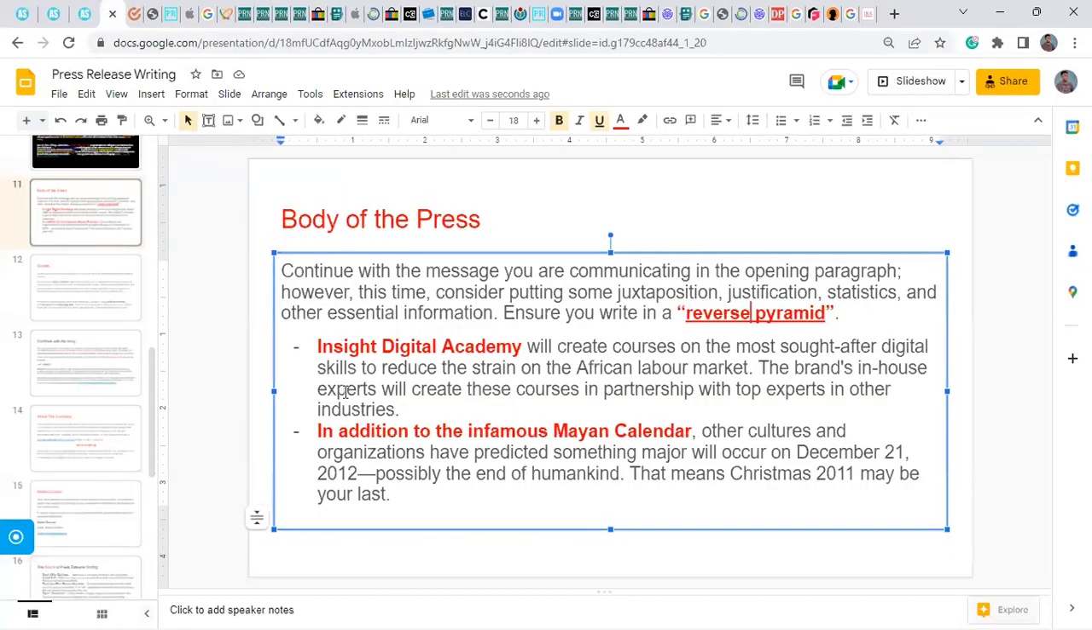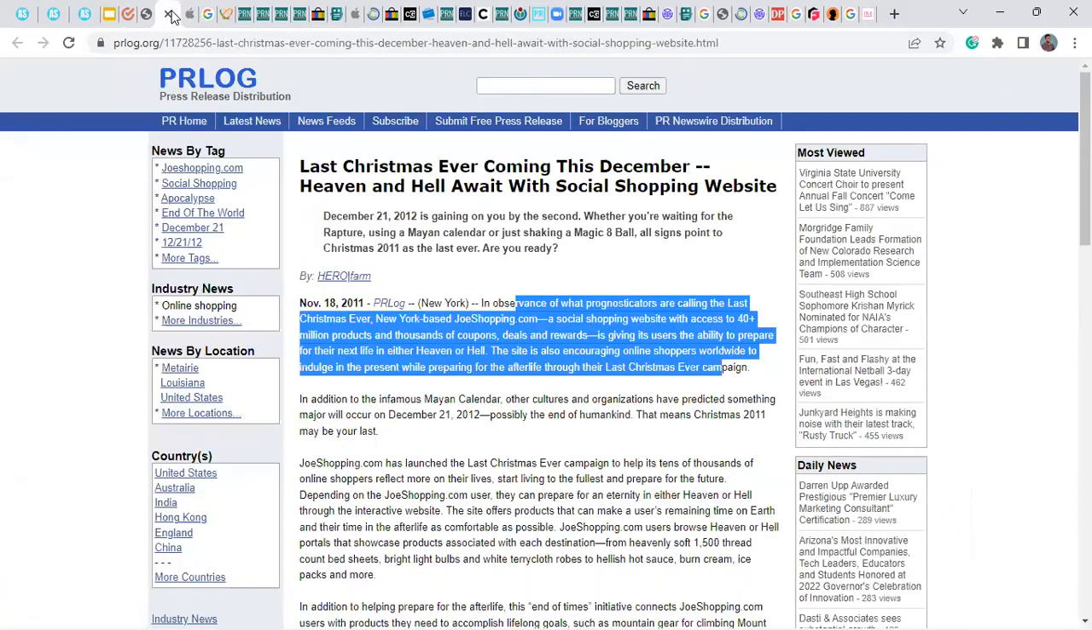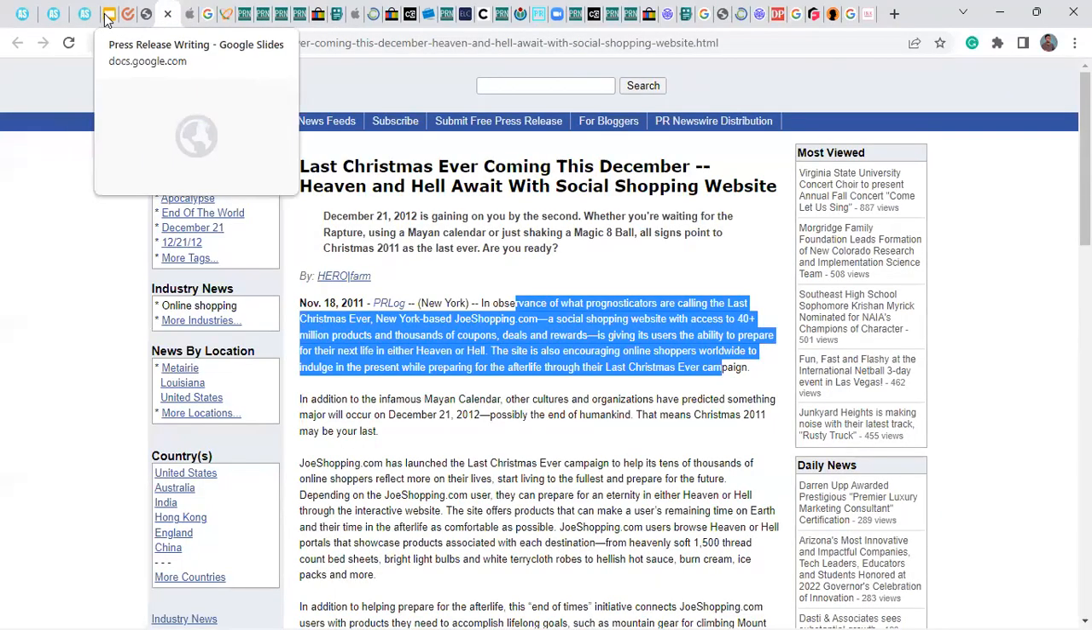Inside this academy, we create courses on the most sought after digital skills to reduce the strain on the African labor market. The brand's in-house experts will create these courses in partnership with top experts in other industries. Now, this second body of the press release is an excerpt from this particular press release that I told you about. That is so funny. So here's their own introduction.